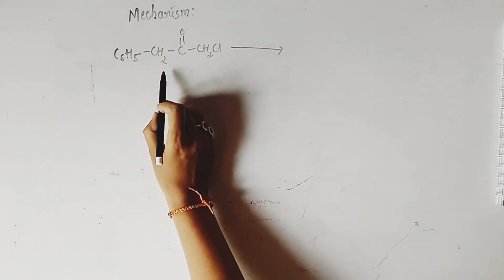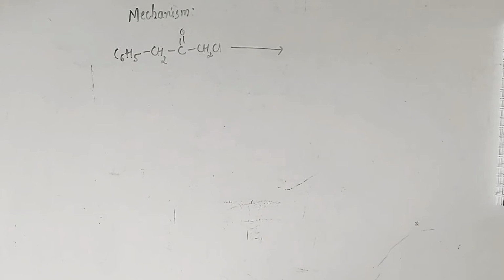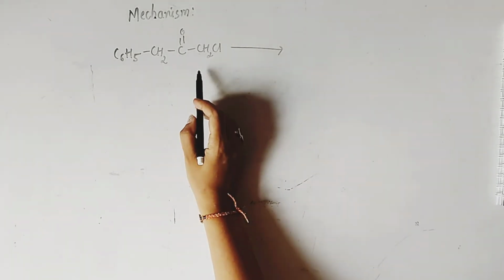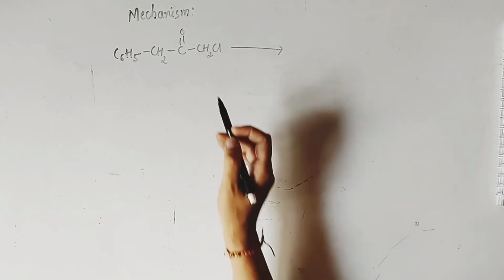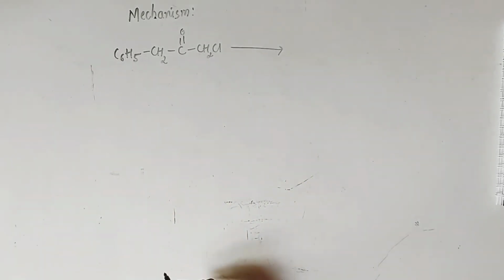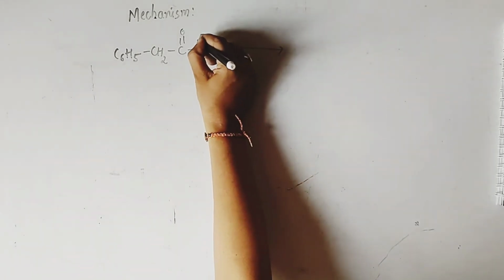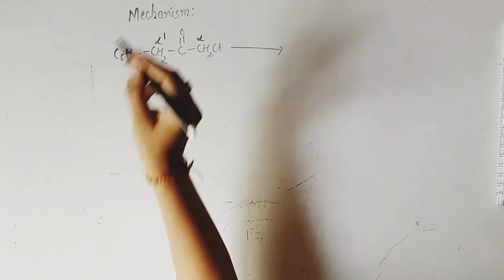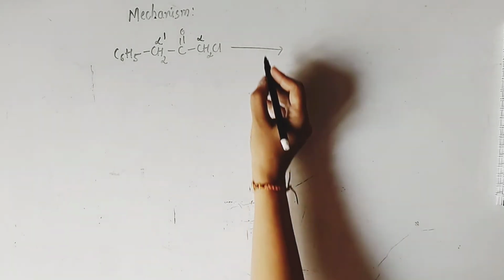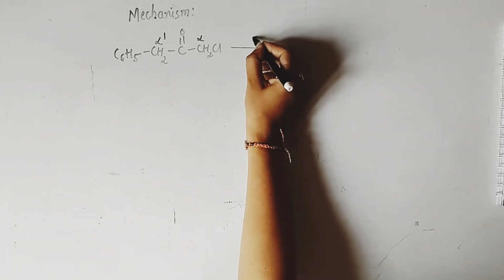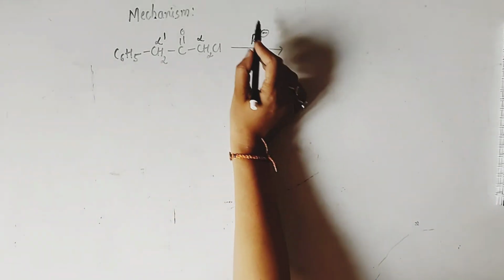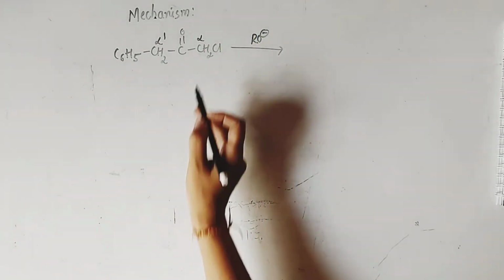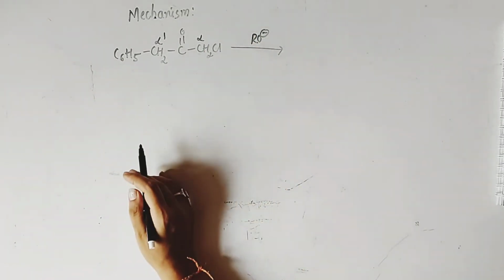But if you see here, we have 2 alpha positions. One alpha carbon is directly attached to the carbonyl carbon. So here we have 2 alpha carbons, so we can say this one as alpha and this one as alpha dash. Initially our base abstracts one of the protons from the alpha dash position.